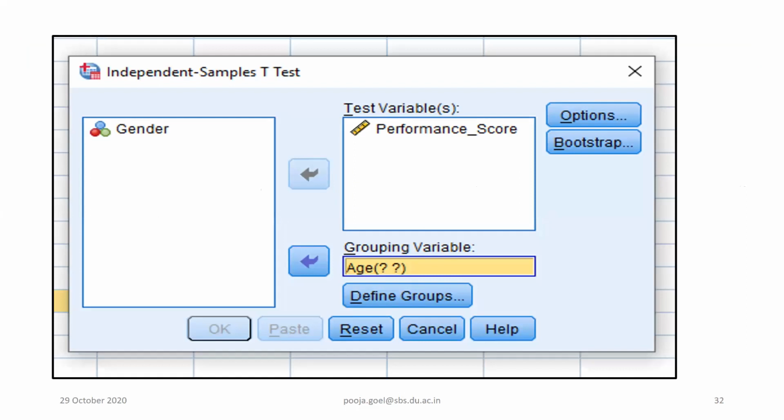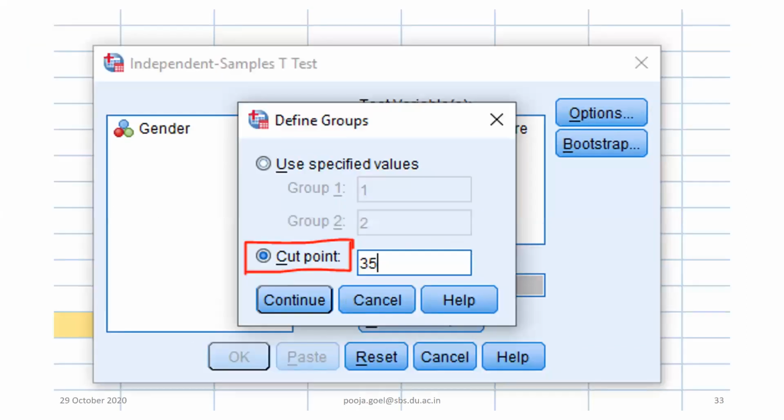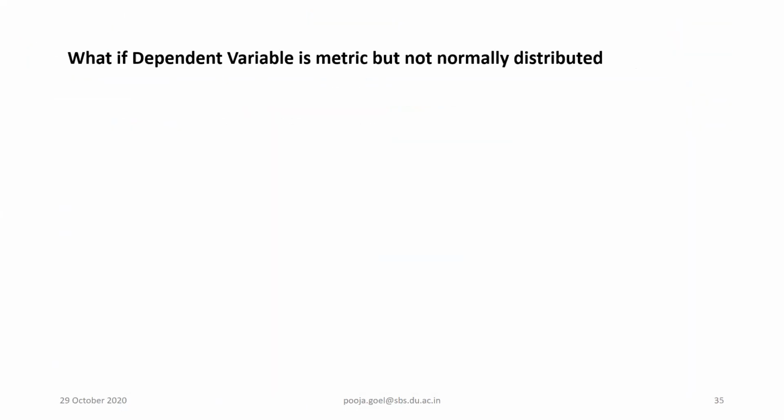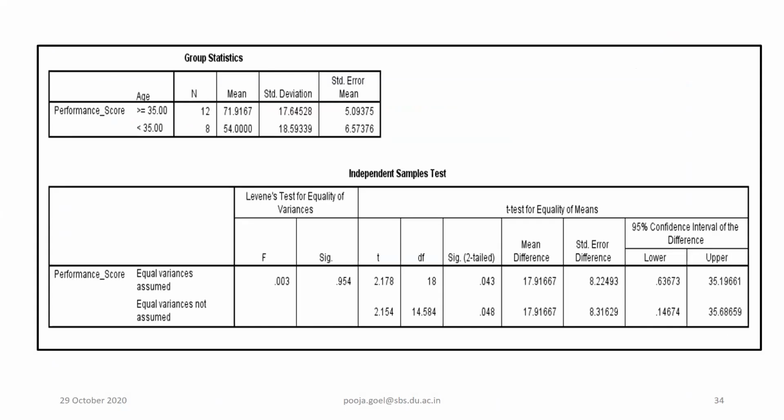In the second slide, I have given the cut point 35. And you can see, now tell me, if I give the cut point 35 as per age, is any significant difference coming in the performance or not?